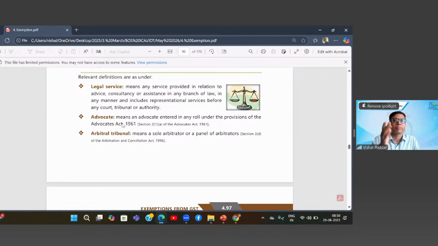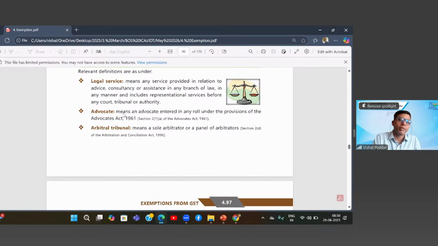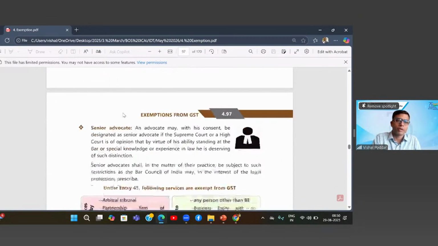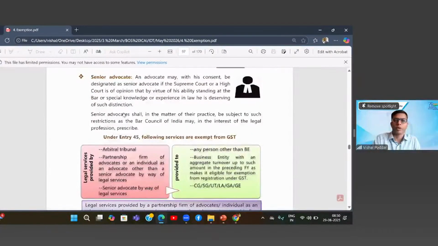But if I now take up the certificate of practice as a lawyer or advocate, that is, I am entered in the role, then obviously I will have to surrender the COP as a chartered accountant, and then I will only be a qualified chartered accountant, but I will be a practicing advocate. In that case, my service will become exempt.